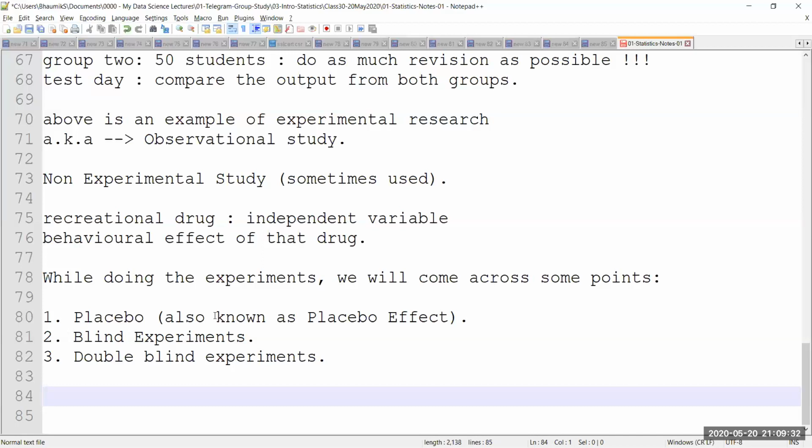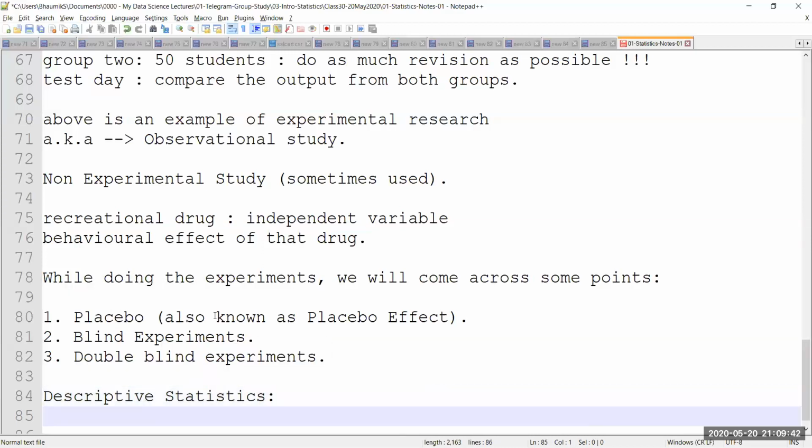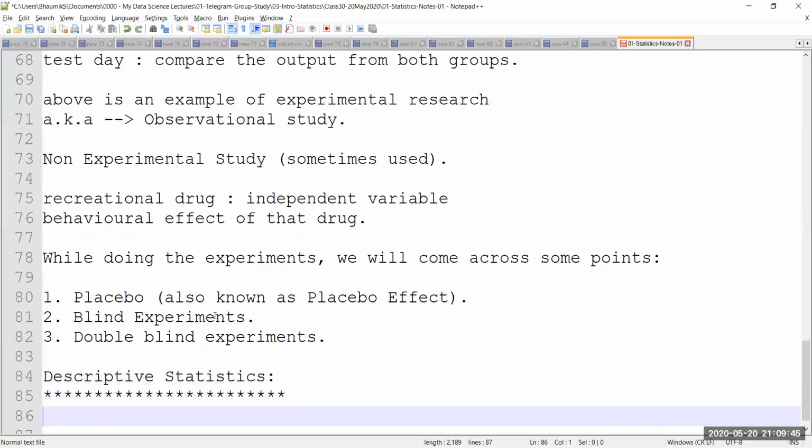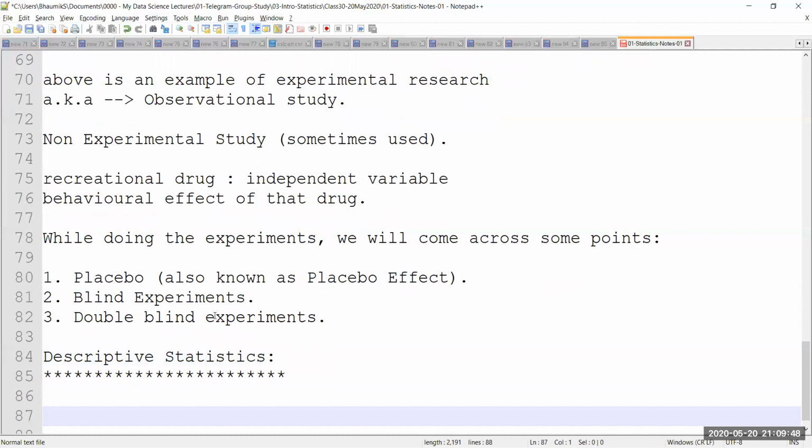Now we are going to start with one part of statistics, which is otherwise known as descriptive statistics. Okay, descriptive statistics is a very important part. This forms the base, and this is where some concepts are going to be introduced. I would like you to carefully listen to me, at least for the next 12 to 13 minutes which we have left, and try to understand each and every point. If you have any doubts, please let me know, because if you have any doubts here, there will be a lot of problems later. First, terminology.